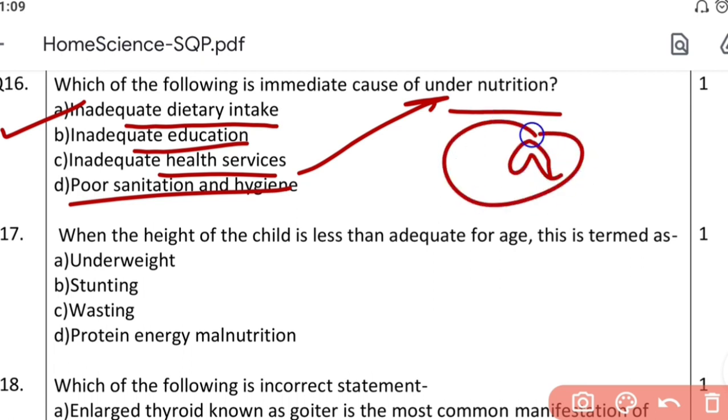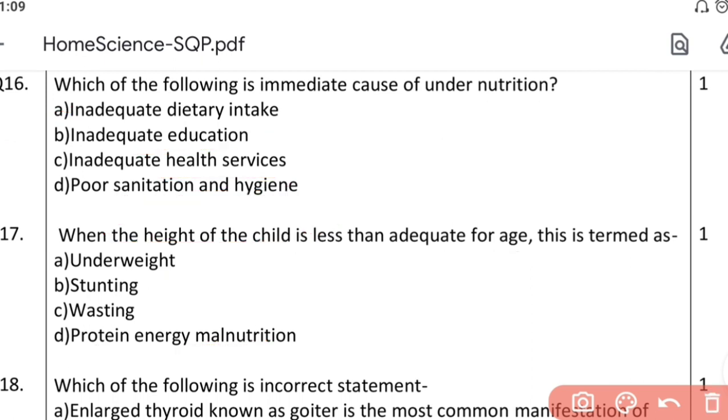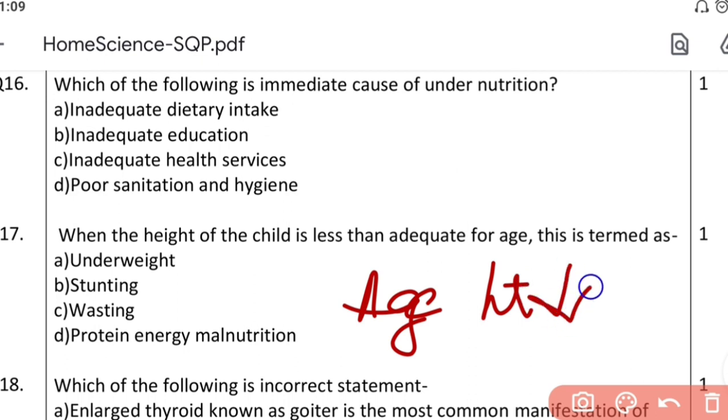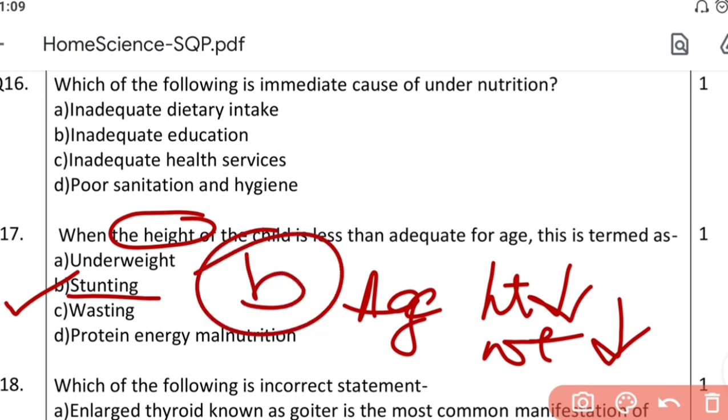When the height of a child is less than adequate for age, it is termed as underweight? It implies the weight is less. Stunting, obviously a stunt means something which is small. Wasting, obviously not. Protein energy malnutrition, not related exactly to the height of the child. So here we are only talking about the height of the child. You can have two conditions if you remember the lesson. First is according to age the height is less, and the second is according to age the weight is less. Here we are talking about height, and height means something which is small, so it is stunting. The answer is B. Clear?